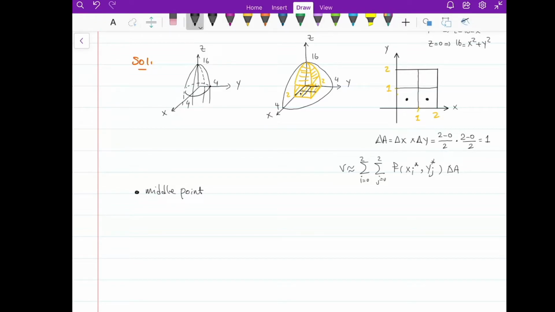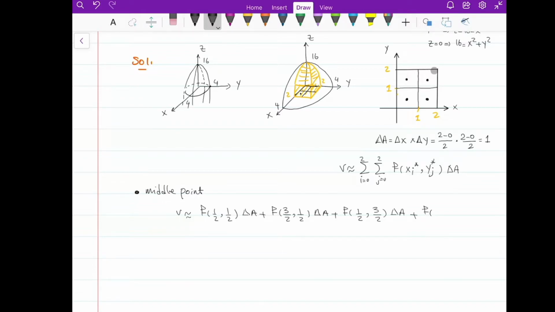So the middle points are where? Like here, here, here, here. Now, what is the coordinate of the first middle point? It's 1/2, 1/2. So I'm going to say that the volume is f of 1/2, 1/2, the coordinate of the first middle point, times delta A, plus the second middle point is here, f of 3/2 and 1/2, times delta A. The next one is f of 1/2 and 3/2, times the area of the base.